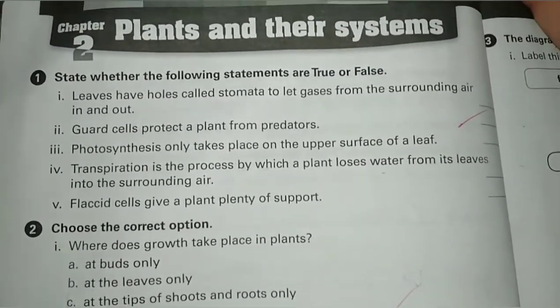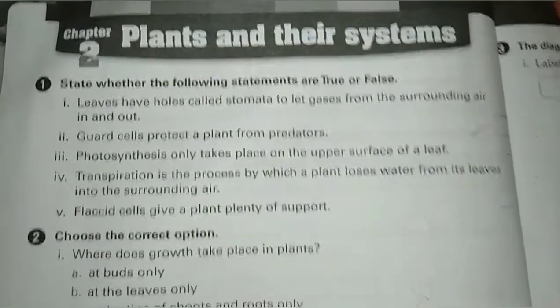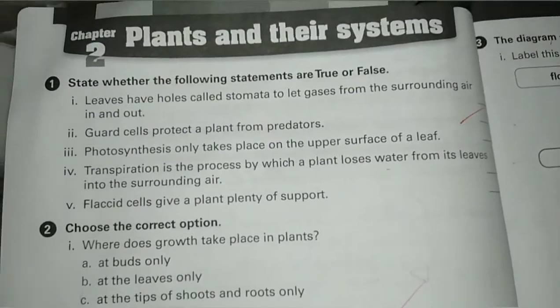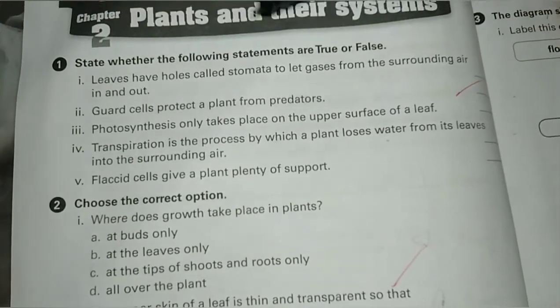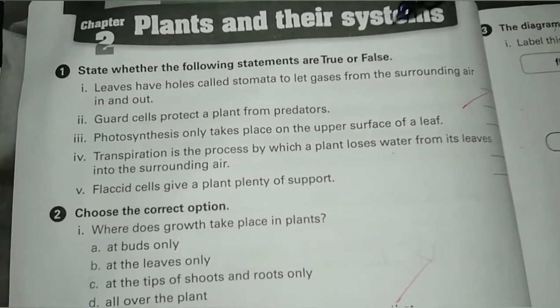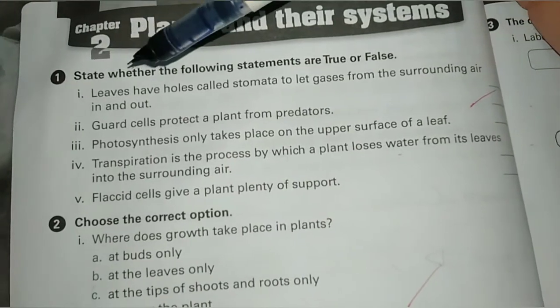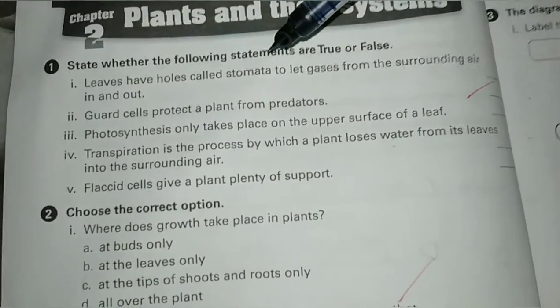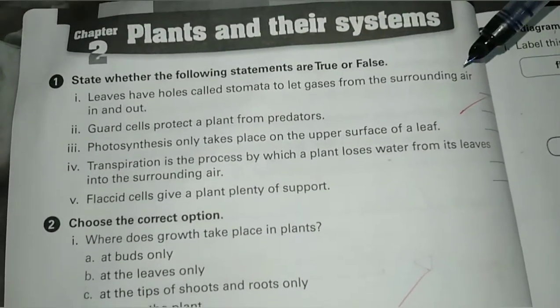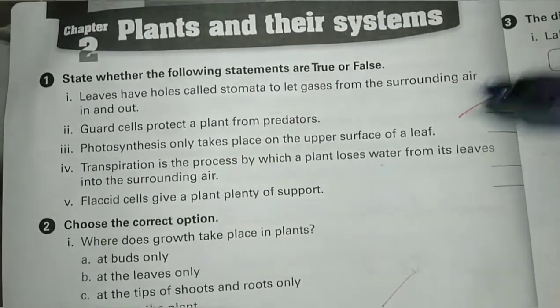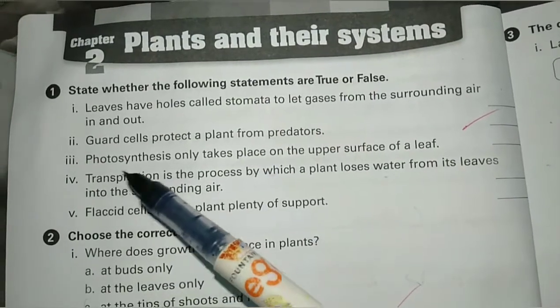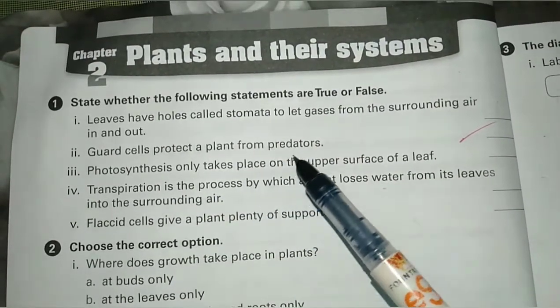Today we have to start the workbook of chapter number 2, plants and their systems. Question number 1, state whether the following statements are true or false. Statement number 1, the leaves have holes called stomata to let gases from the air in and out. This is a true statement. Statement number 2, guard cells protect a plant from predators.